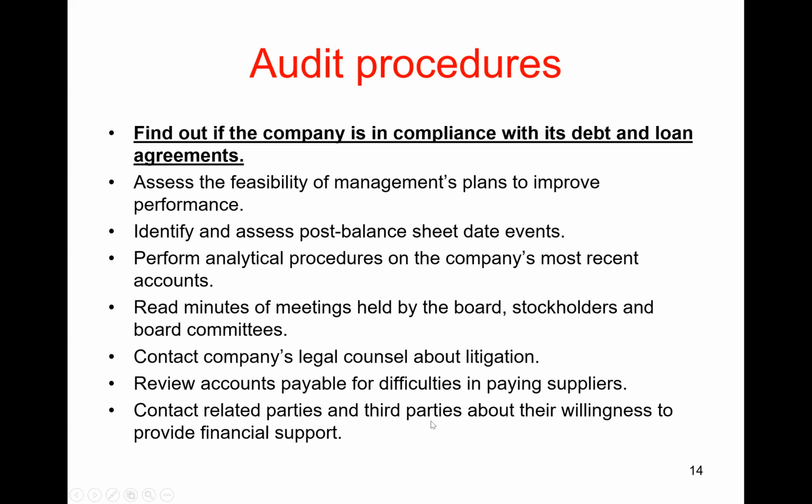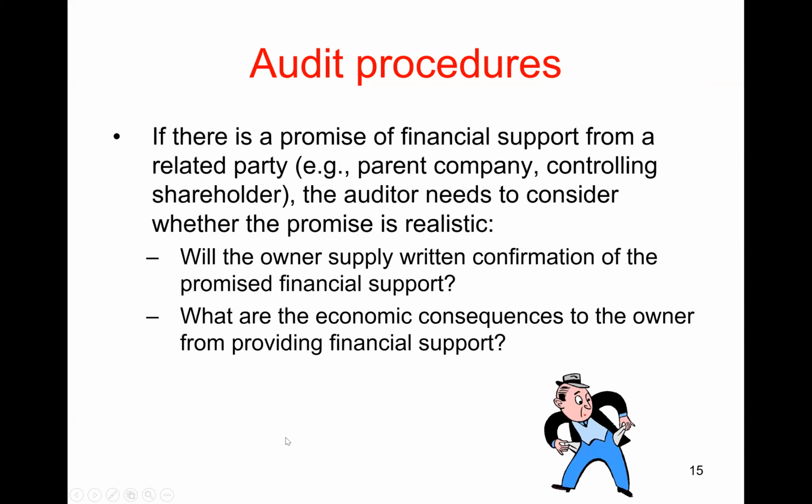Contact related parties and third parties about their willingness to provide financial support. By related parties here, it's primarily the company's major stockholder, principal shareholder, right? Is that person willing to continue providing financial support? Third party, primarily here, we're thinking about the company's bank, right? Is the bank willing to continue lending to the company, right? So contact them, and then if they do promise financial support, especially if it's coming from a related party, you have to consider, is this promise realistic, right?